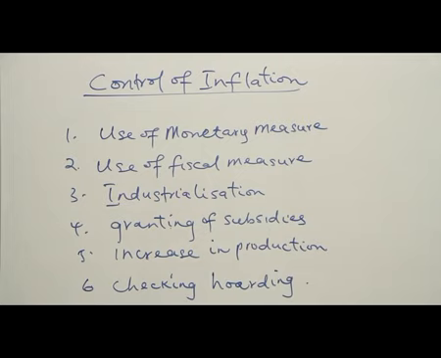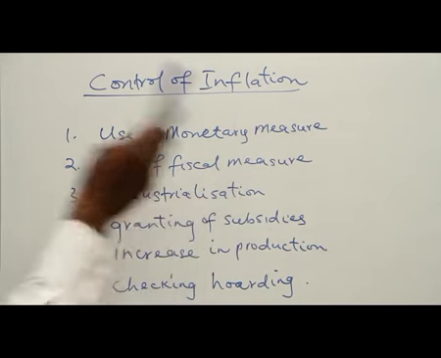Not only that, they can also make use of what we call open market operation by selling treasury bills. Doing this either to increase the volume of money in circulation or to decrease the volume of money in circulation. So they can use this instrument in controlling inflation. So use of monetary measure will assist in reducing the pressure that an economy is having as a result of inflation. Number two, use of fiscal measure.